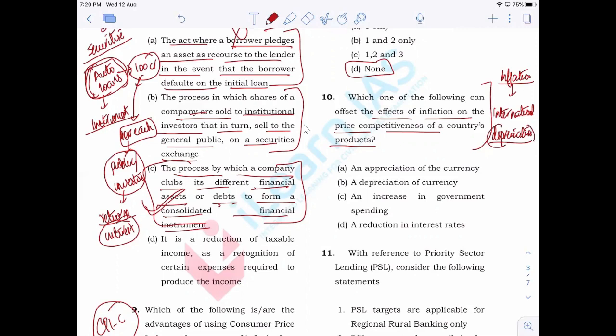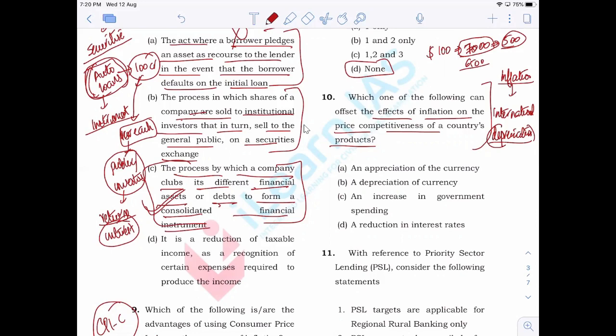Suppose there is a product which is sold for $100 and the exchange rate was $1 equal to 70 rupees. As a result, the revenue the company earned was 7,000 rupees per product. Now, suppose 500 rupees was profit for the company. They are happy to sell it at 7,000, as it costs them 6,500.